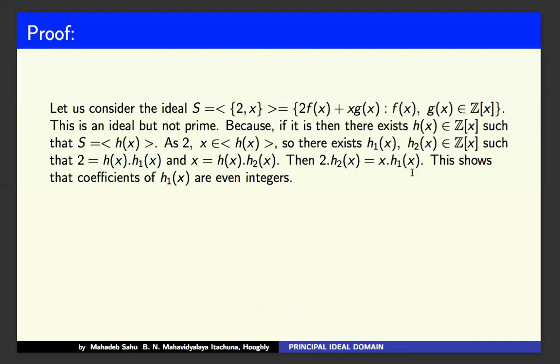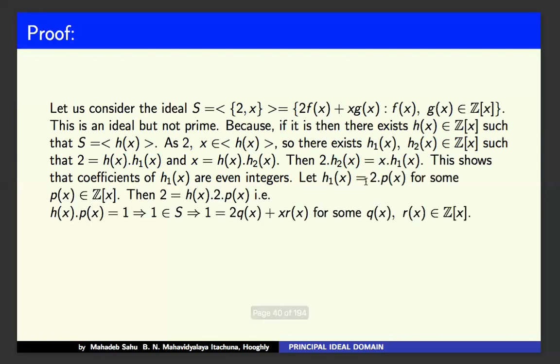What does this show? Here is your x, here is your 2. That means this is even: every coefficient of this polynomial is even, and as x has no role in evenness, all the coefficients of h1(x) must be even. So this shows that the coefficients of h1(x) are even integers.